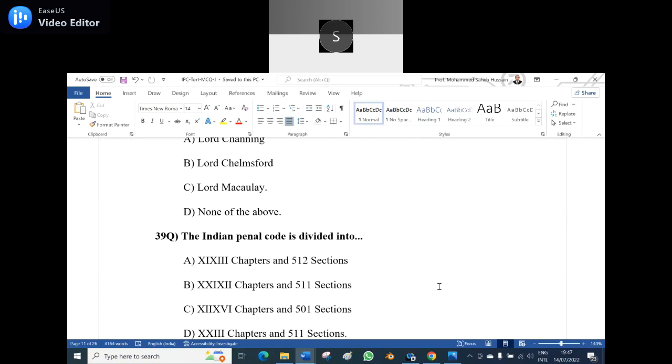39th question. The Indian Penal Code is divided into how many chapters?